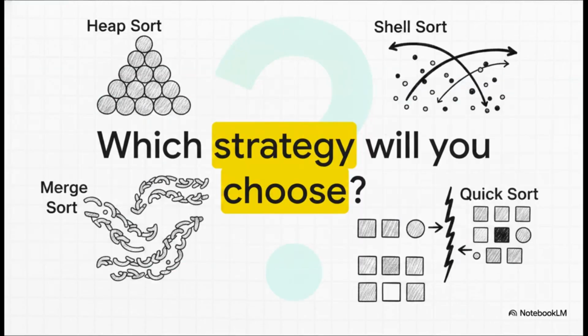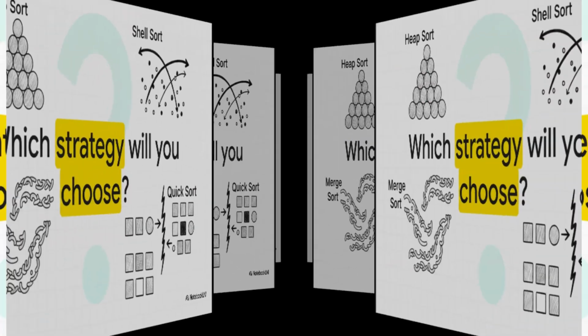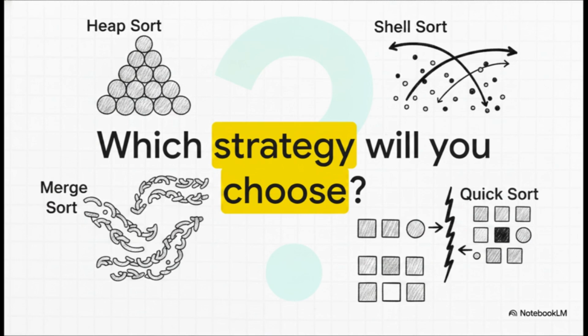And there you have it. We didn't just look at some sorting code today. We explored 4 distinct, brilliant frameworks for tackling pure complexity. You can build a strict hierarchy with heap sort, embrace the power of delegation with merge sort, leap across the chaos with the shrinking gaps of shell sort, or draw a definitive line in the sand with the rapid pivots of quicksort. You've officially got a complete advanced strategy toolkit.